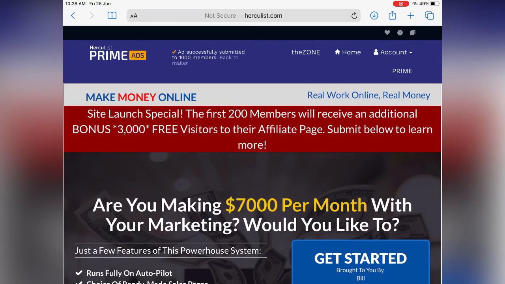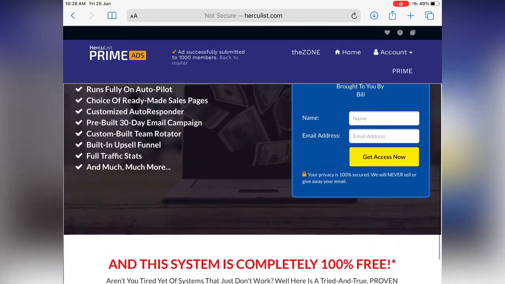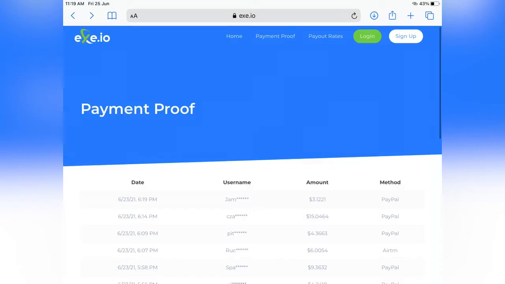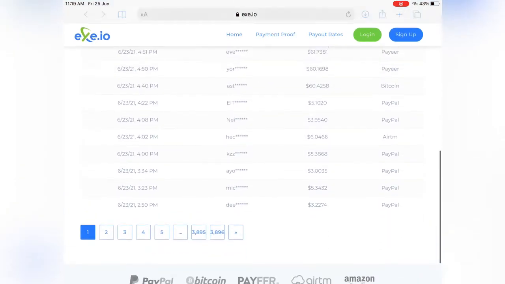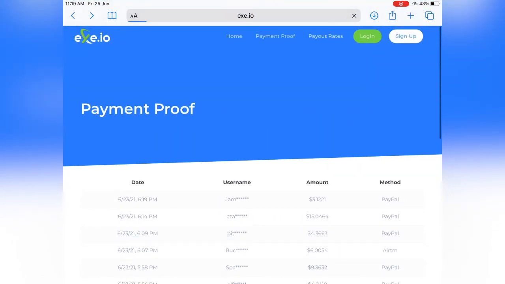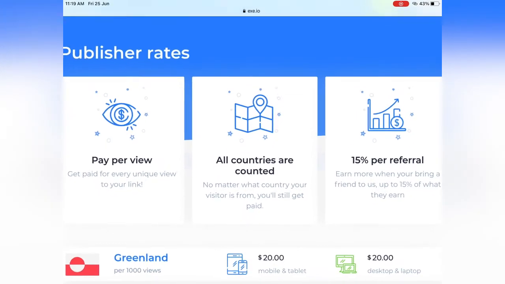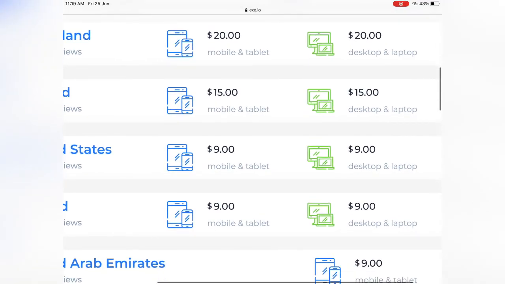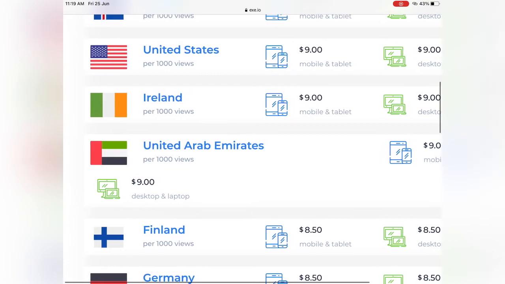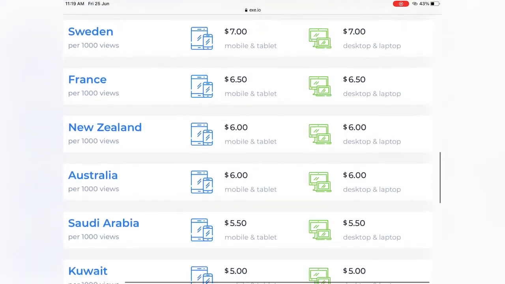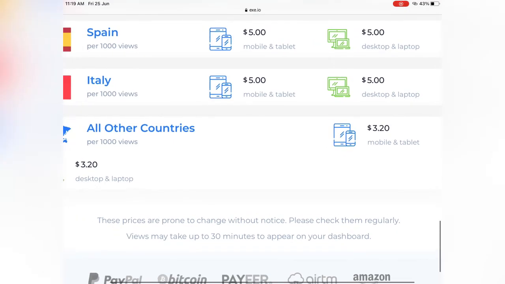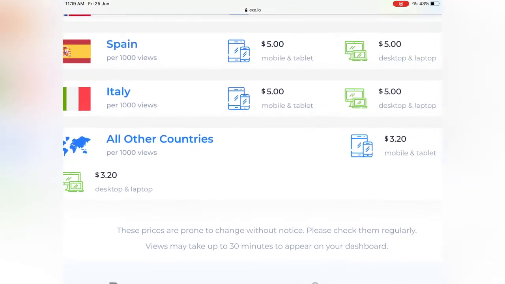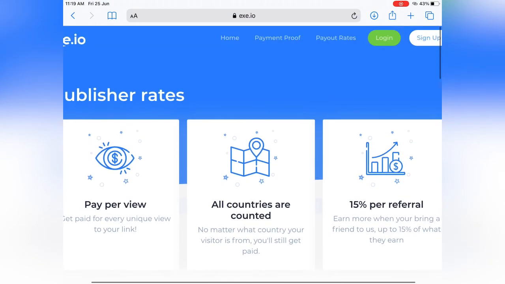Now, coming to whether this website actually pays money, you have to look into things like the payment proof. You can see the number of people who are earning money from this website. They are getting paid daily from this website to share their links, and they also earn from the referral system. Obviously, the money you get from clicks depends upon the country the click is coming from. Here you can see different countries have different rates for clicks. If it is from developed countries, you will get more money out of it.